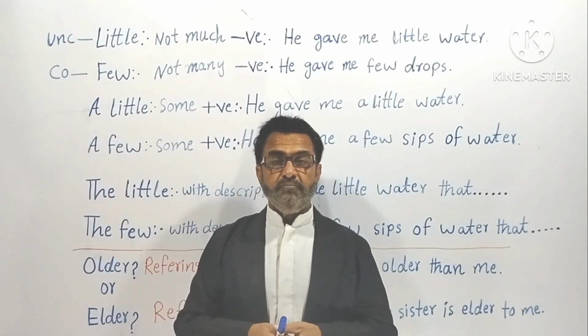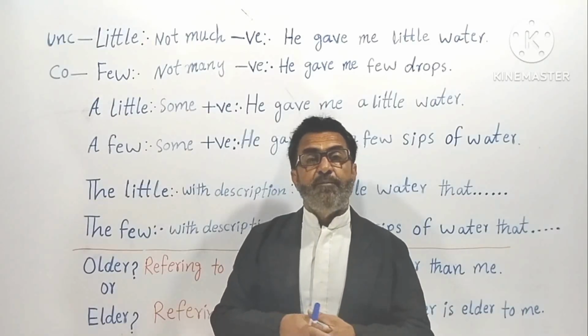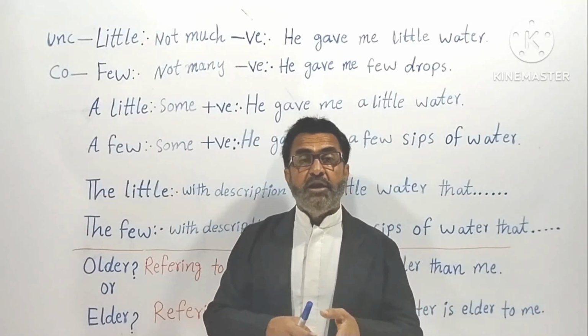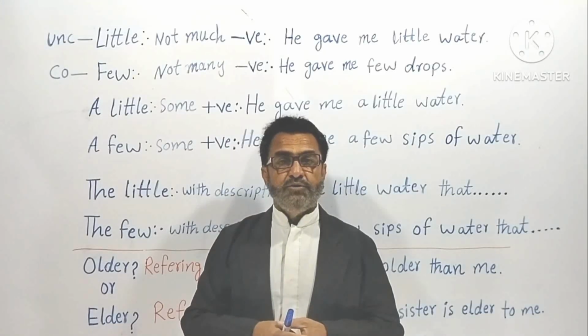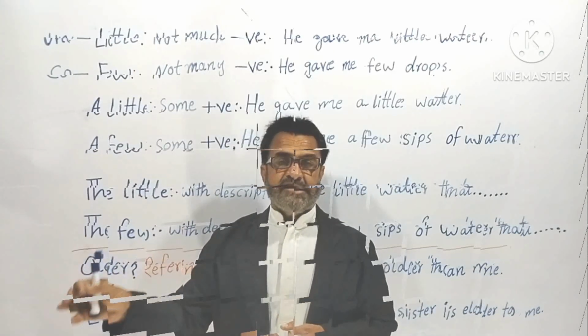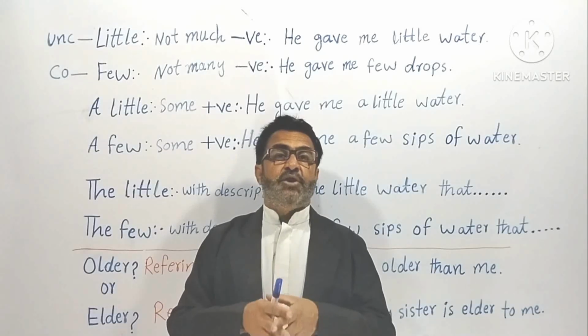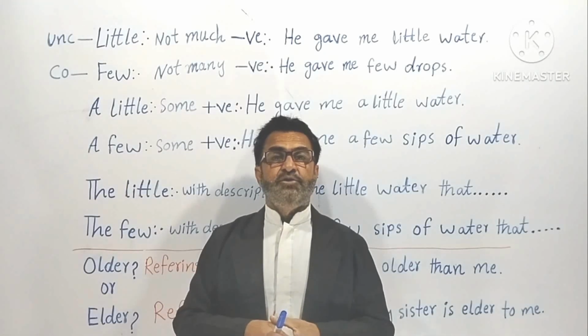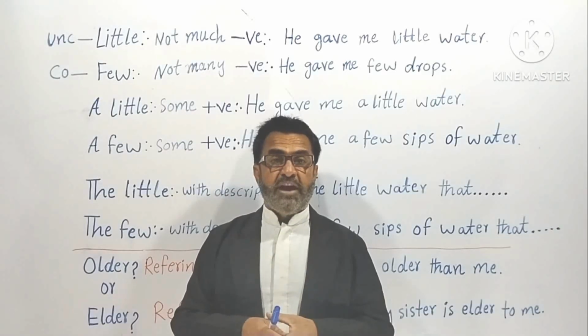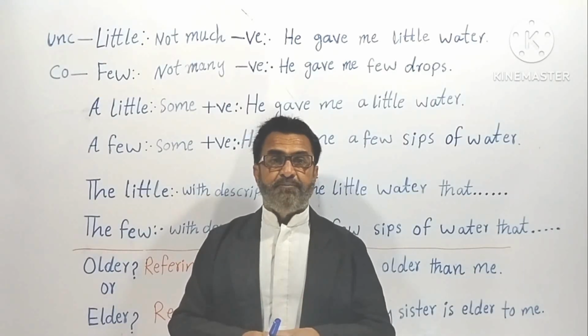Understood? And now let's go to the third part, that is the little, the few. The little means whatever little that is, and the same goes for the few. The few means whatever few they are, all of them.